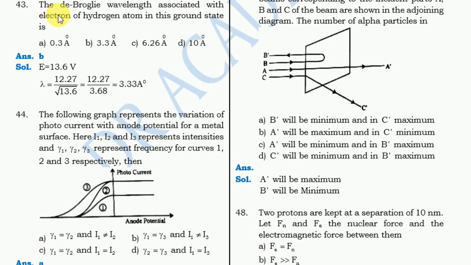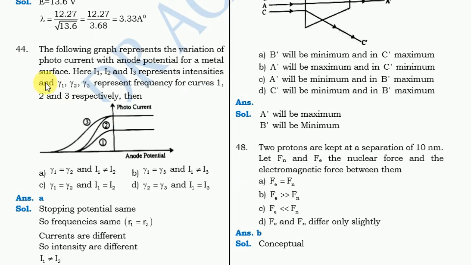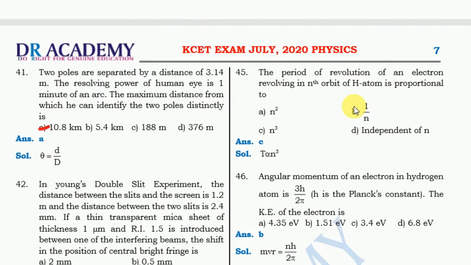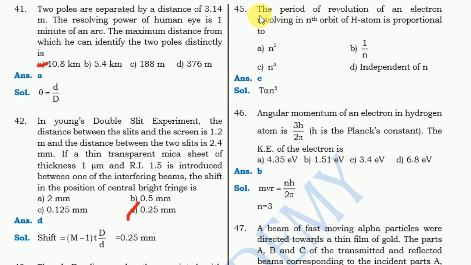For this question the correct answer is 3.33, option B. For the following figure, the correct answer is option A. Next question, the period of revolution of an electron revolving in the nth orbit. For this question the correct answer is option C, n cube.